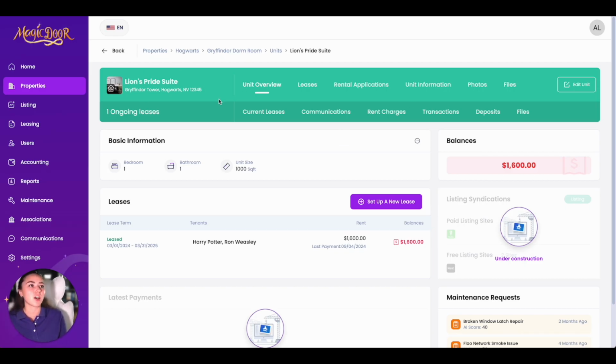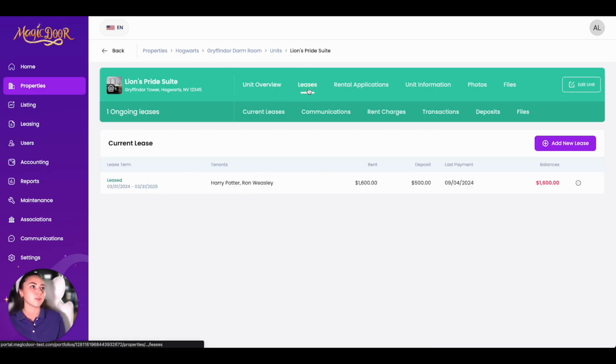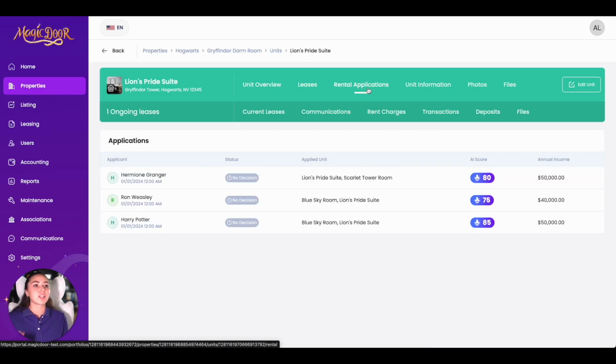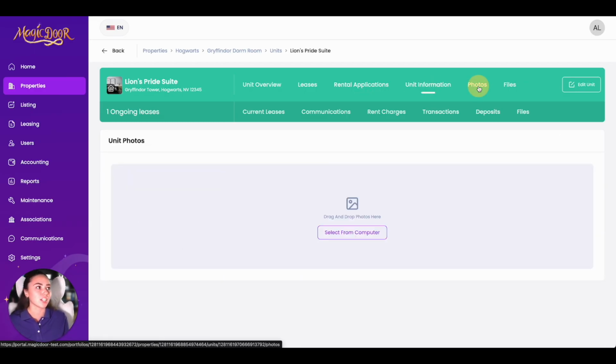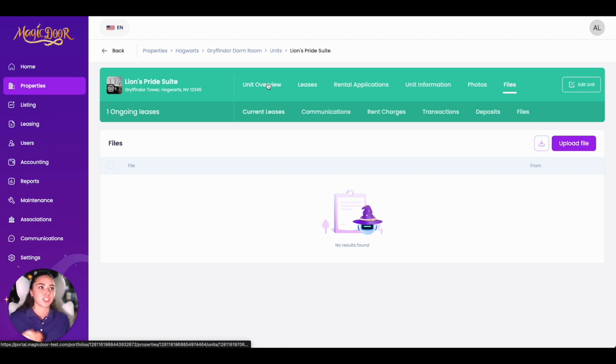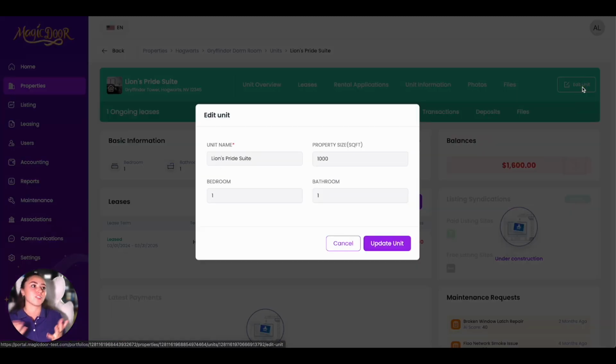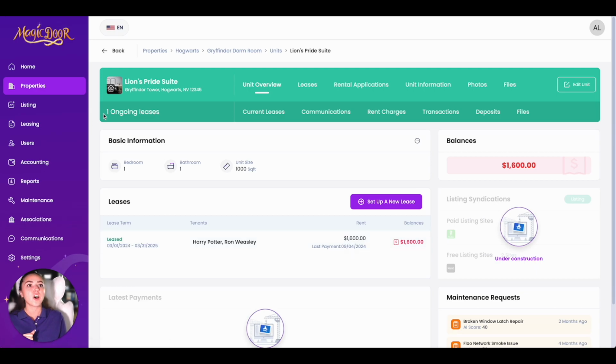So you have this upper navigation bar, and this top bar of the navigation bar is going to relate to the unit. So you have your unit overview, the leases within the unit, the rental applications attached to this unit, basic unit information, and any photos and files attached to the unit. You can also simply edit a unit in this section. On this bottom bar of the navigation, this is actually going to take you directly to the lease attached to the unit. So the top is about the unit and the bottom is about the lease.